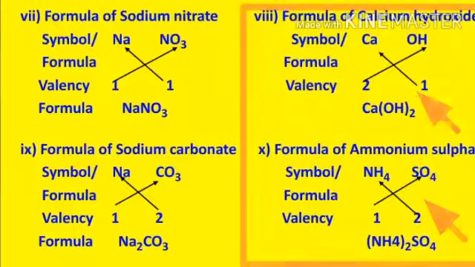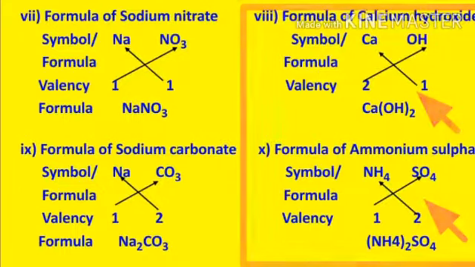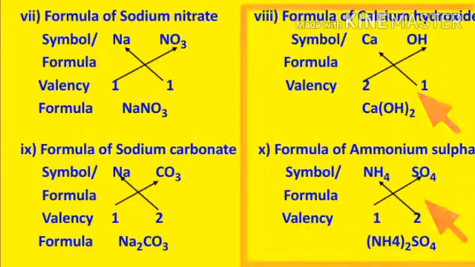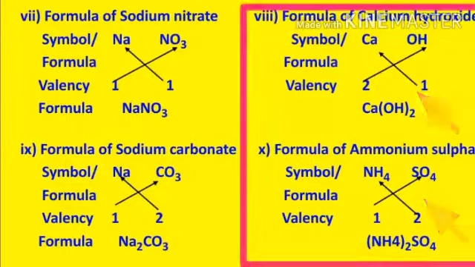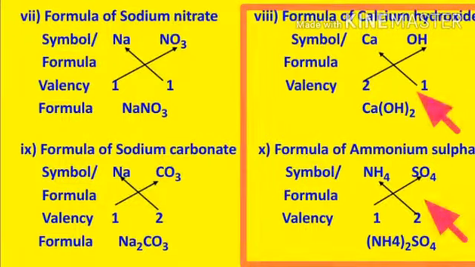The next example is of ammonium sulfate. To write ammonium sulfate, the first step is you write the symbol of ammonium, that is NH4, and sulfate, SO4. Second step, you write the valencies of that, ammonium +1 and sulfate -2.